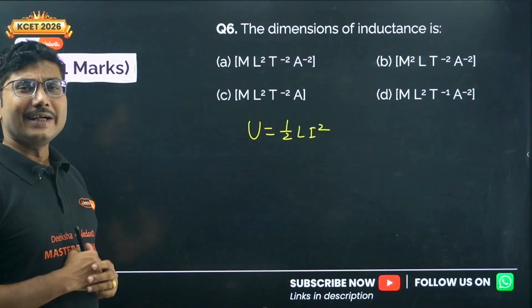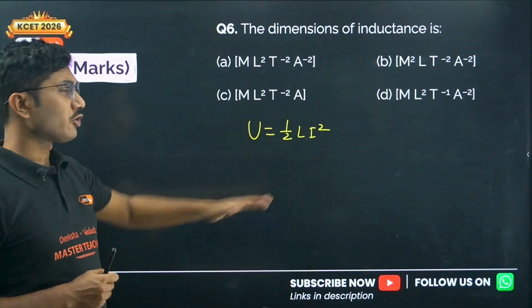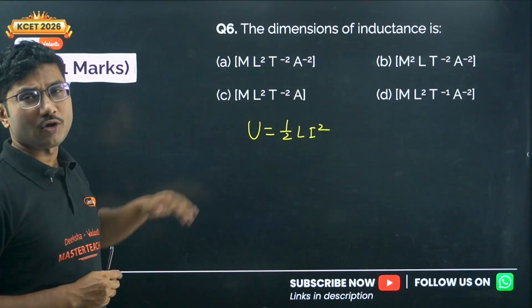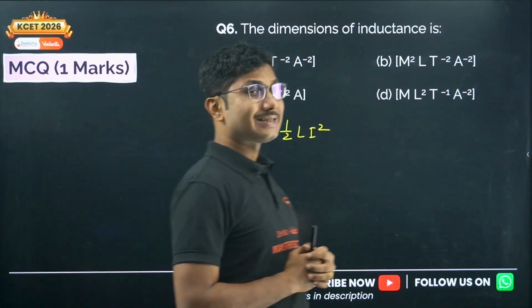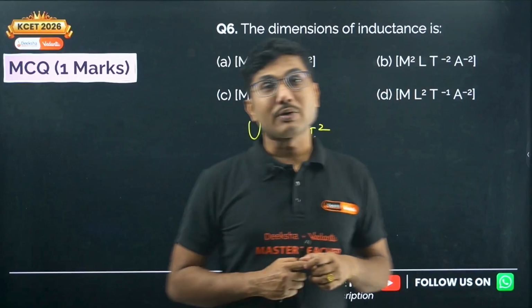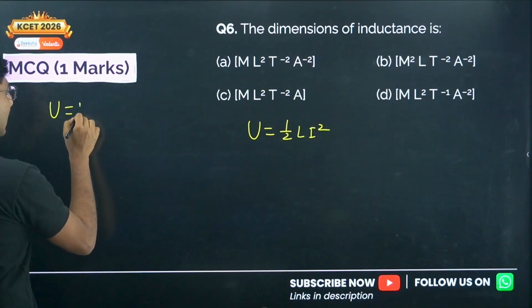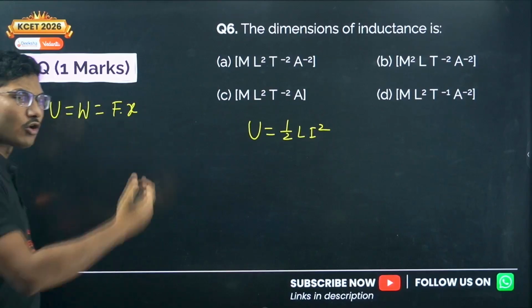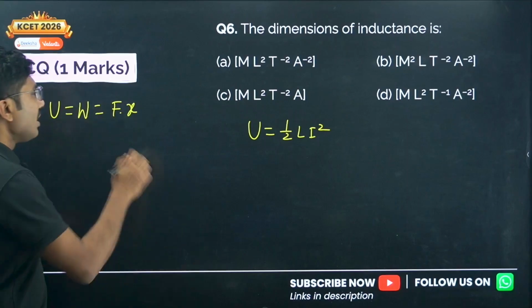Now, it is very difficult for us to understand what is the dimension of inductance if we start from any other formula. This is the easiest formula to start with. Why? Because energy is the same as what we learned in our mechanics. Now, what was the energy formula? If you remember, energy or work done was given by force into displacement, and there was a cos theta, but if they are in the same direction, cos theta is 1, so Fx.